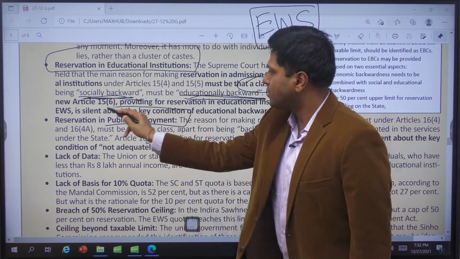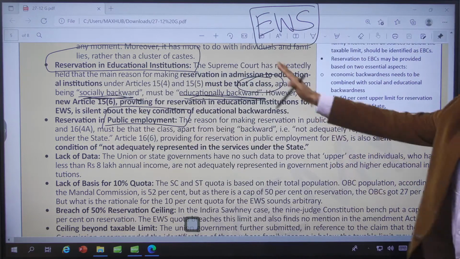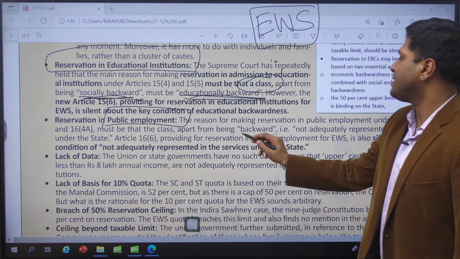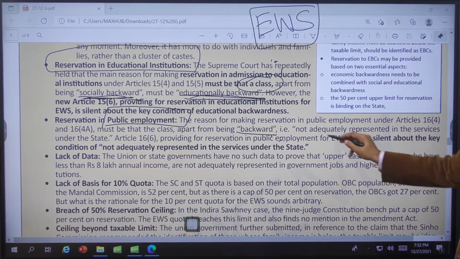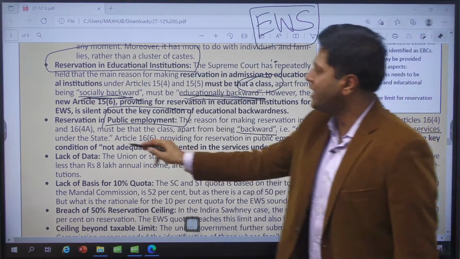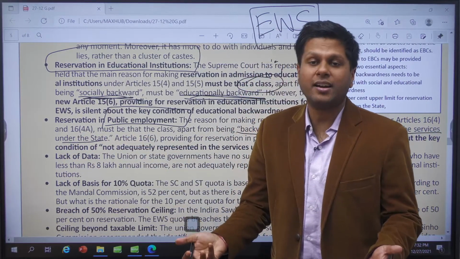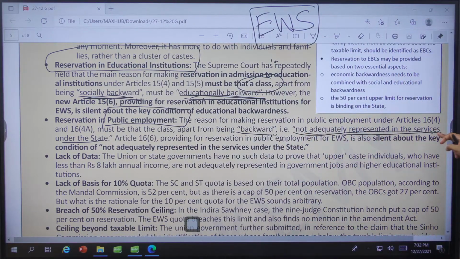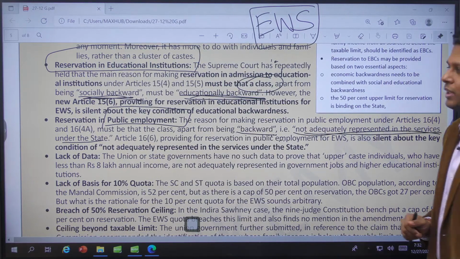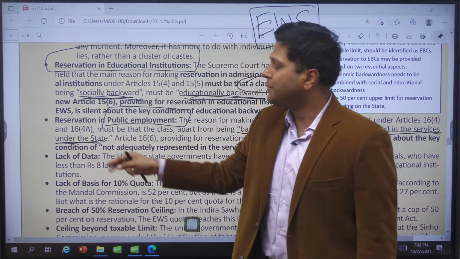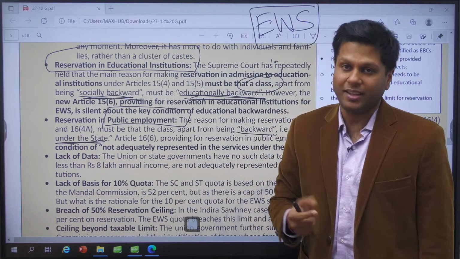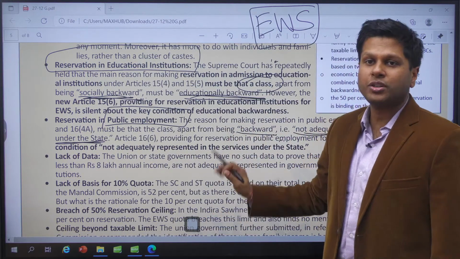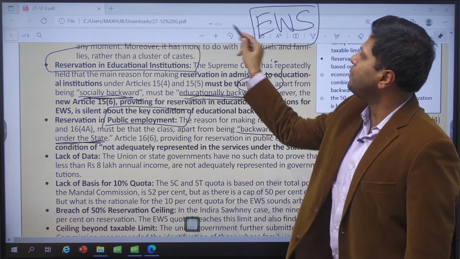Reservation in public employment, right? Similarly, this was for education; for public employment we are looking at Article 16. When we look here, the categories mention backwardness and not being adequately represented in the services under the state. How do we know that? There is no data to provide, or no criteria has been fixed, which talks about not being adequately represented under the state. We will have to look at this category as well to be able to provide reservation in employment. It is not available right now. So these categories are written in the constitution, but were not adhered to when we provided the 10% reservation